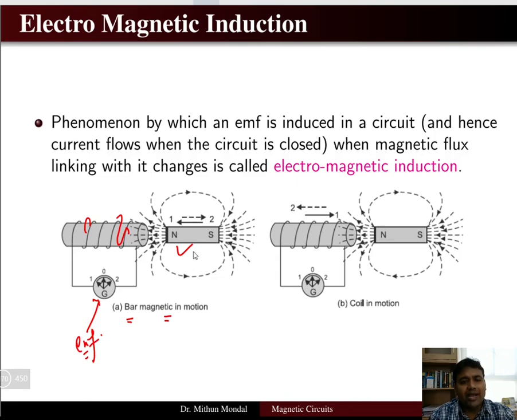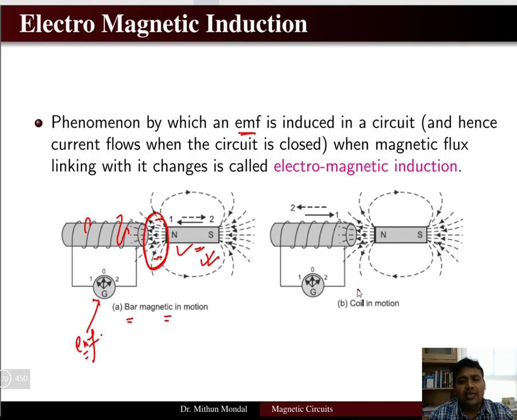So if the magnet is in motion, then what will happen? There will be a change in the flux linkage in the circuit. So if there is a change in the flux, then obviously an EMF will be produced. So here we are producing the motion in the magnet.